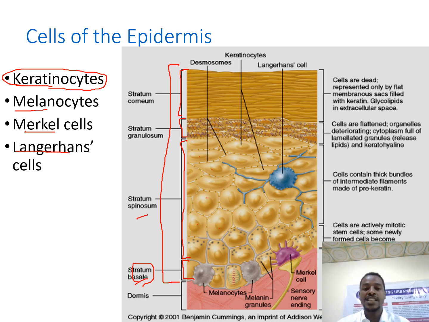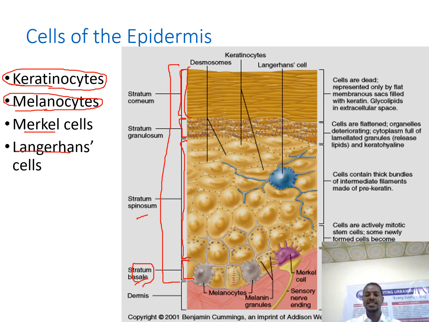lose most of their cytoplasmic content and replace their protoplasm with the keratin protein, and the cells are going to die, starting from the stratum granulosum up to the stratum corneum. So the keratinocyte cells on the surface of the skin are dead cells filled with keratin, and they are continuously sloughed off from the surface of the skin. The other kind of cell is the melanocyte cell.